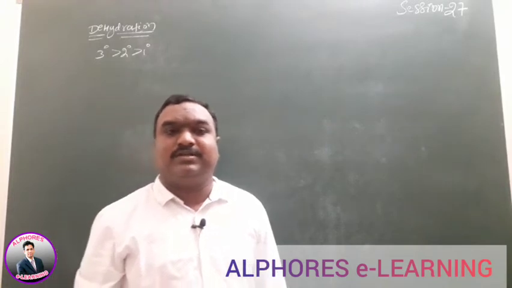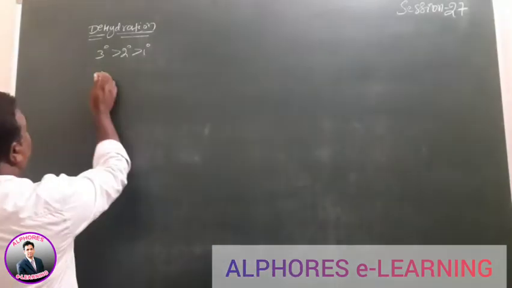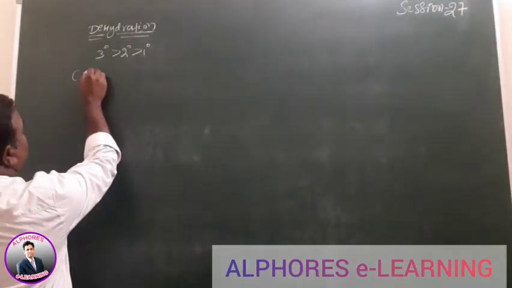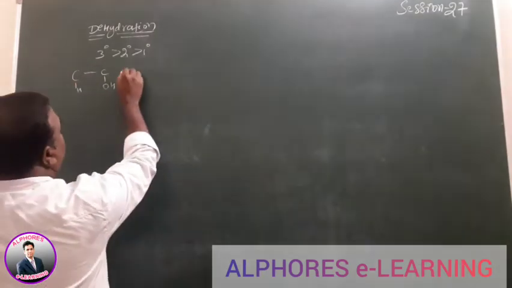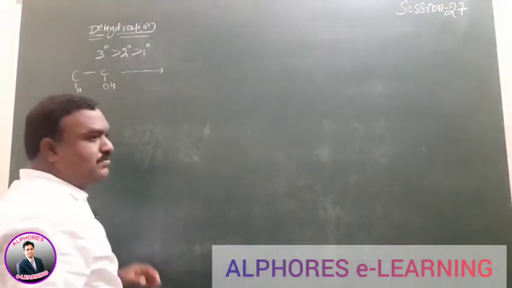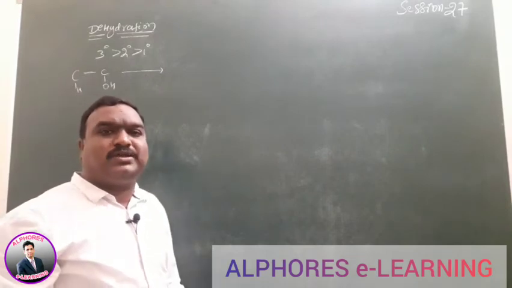For example, here an alcohol is given, R-OH. Dehydration in the presence of H2SO4 produces H plus and HSO4 minus.